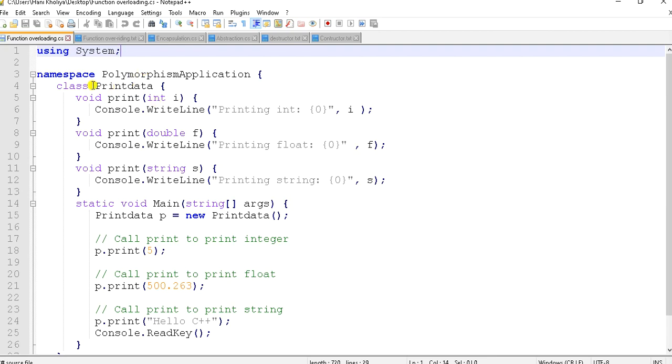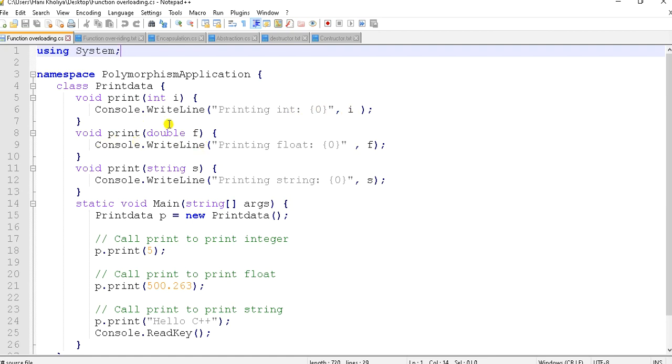Here, class print data. Print data is the name of the class, where void print int i is a function. It has parameter int i of type integer. Console.WriteLine printing int, comma i.